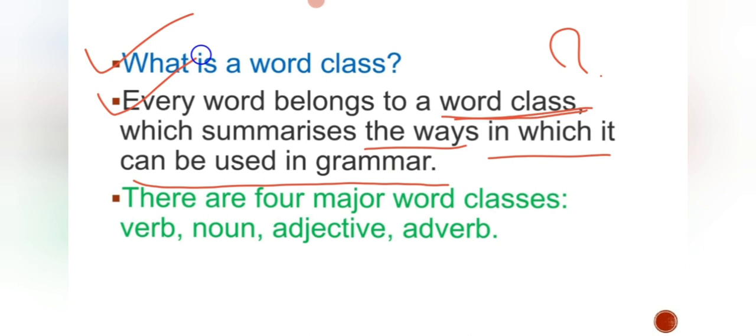Now as per the English grammar, you just have to listen carefully now. As per the English grammar, there are 4 major word classes. So what are those? First one is verb.